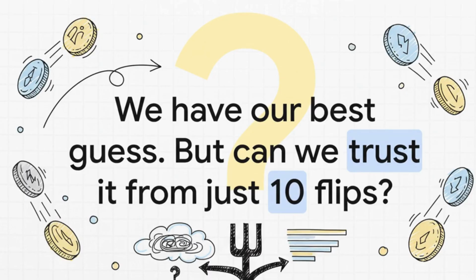0.3. Well, not so fast. Think about it. We only flipped the coin 10 times. How much should we really bet on that 0.3 being absolute truth? This single number feels brittle. It doesn't tell us anything about the range of other plausible values. And this exact problem leads us to a huge fork in the road in statistical thinking.